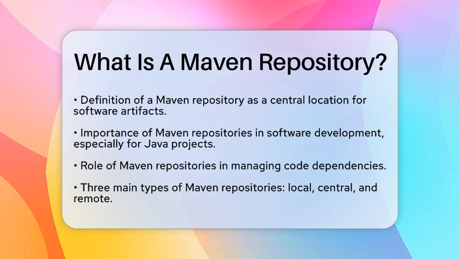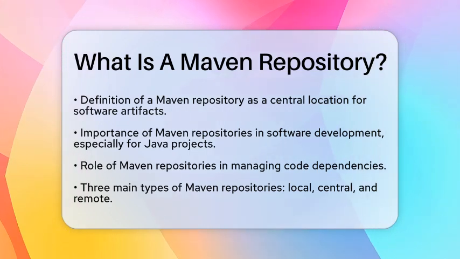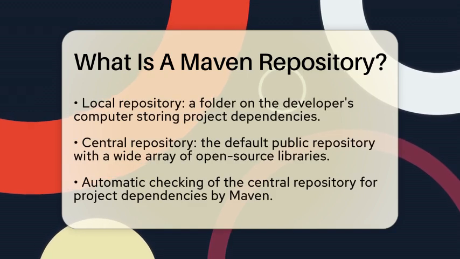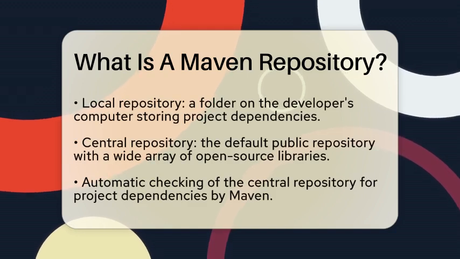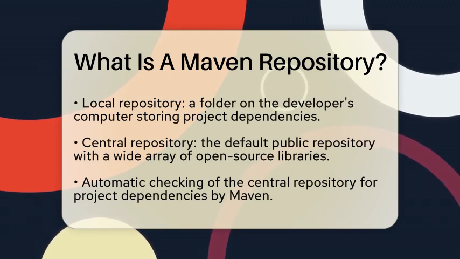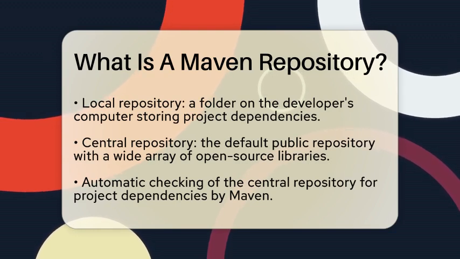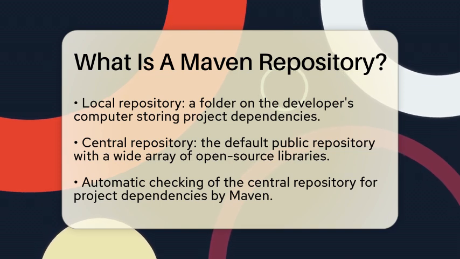There are three main types of Maven repositories: local, central, and remote. The local repository is a folder on your own computer. This is where Maven stores the dependencies you need for your projects. It acts like a cache, so you do not have to download the same libraries every time you build your project. This saves time and makes the development process smoother.